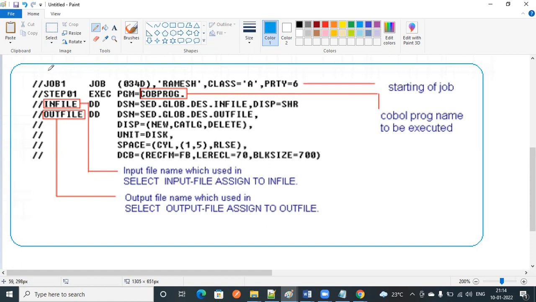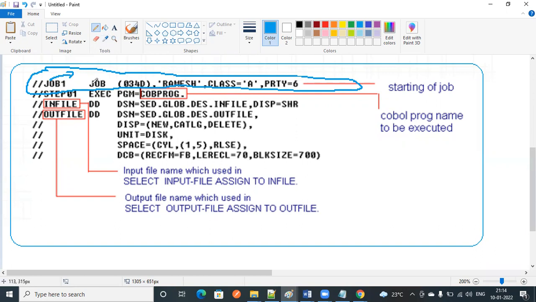In JCL, it has a job card. This is called the job card. If you take any JCL, the job card is mandatory. Here, JOB1 is the job name, so this can be anything, you can write up to 8 letters.